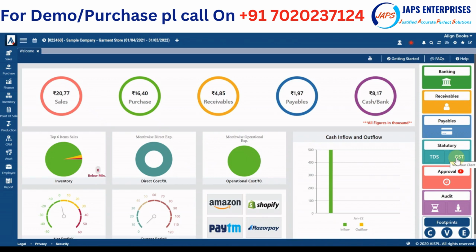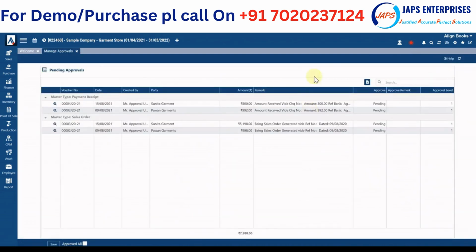AlignBooks is completely integrated with the GSTN server, where for all operations, you just click on GSTR-2A reconciliation, and all your GSTR-2A purchase invoices will appear there, and it will compare them with your purchases and show you differences. So this is the beauty of how we manage GST from AlignBooks. Here all your pending approval vouchers will appear.